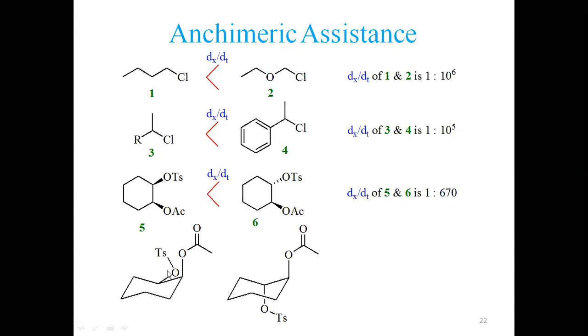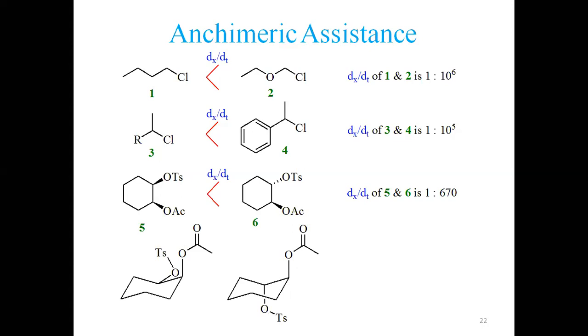This group is above. This is also above. This is structure number 5 I have presented. This is structure number 6. This is a chair conformation of that. This group is above the plane. Tosyl group is behind the plane. If it is above axially, so it is behind axially as well.